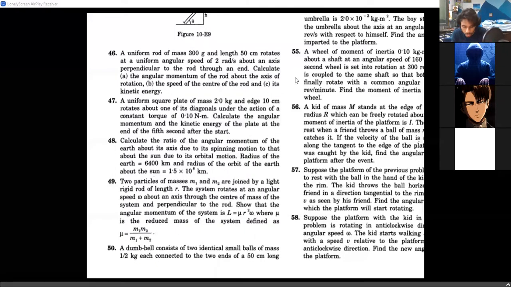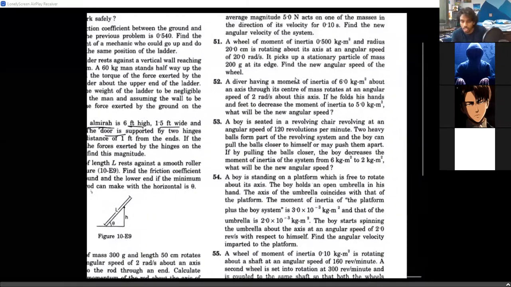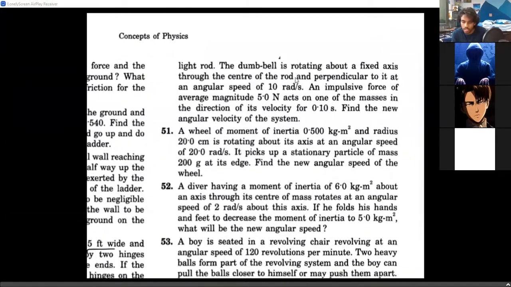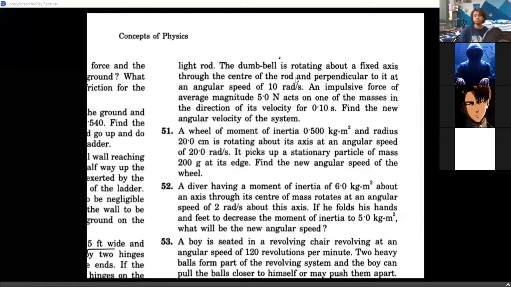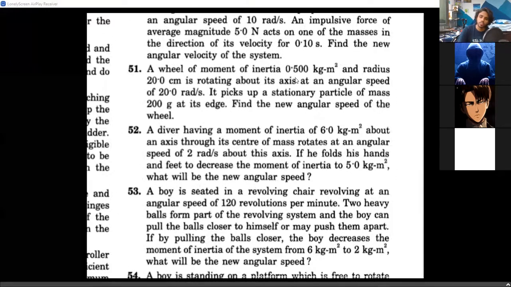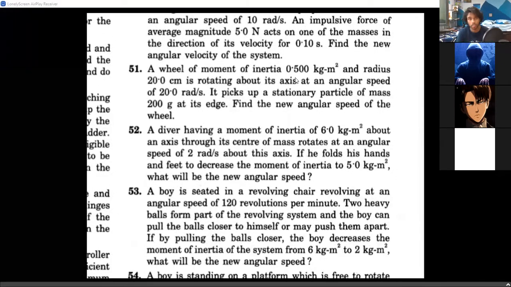Problem number 50. A dumbbell consists of two identical small balls rotating about an axis. Impulsive force. Acha, shall I introduce the impulse also? Look at the problem number 52.